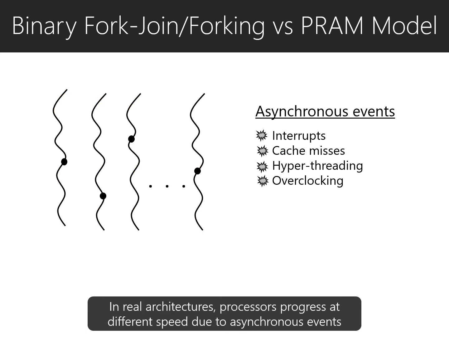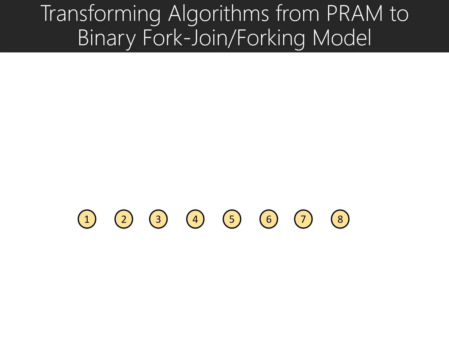However, in real architectures, processors progress at different speeds due to asynchronous events such as interrupts, cache misses, hyperthreading, overclocking, and many more. Because of this, some threads might progress this much, some threads might progress very little, and some other threads might progress a lot, and that can happen at varying rates. Hence, the assumption that the PRAM model makes, that all the processors progress in lock step, is not true in real architectures. So we would like to design and analyze algorithms in a model that better captures real architectures.